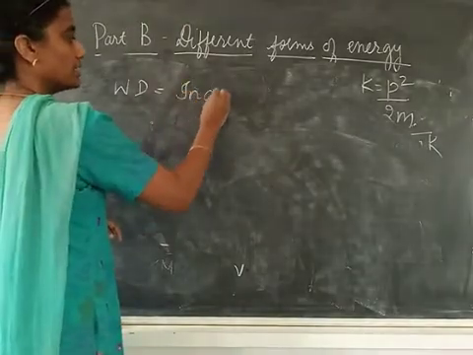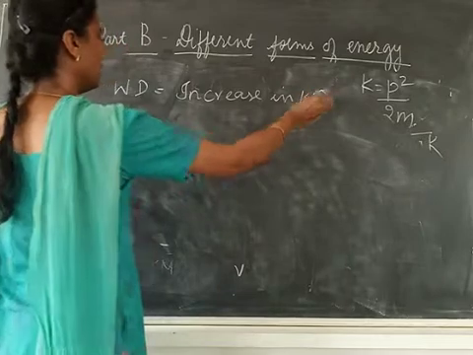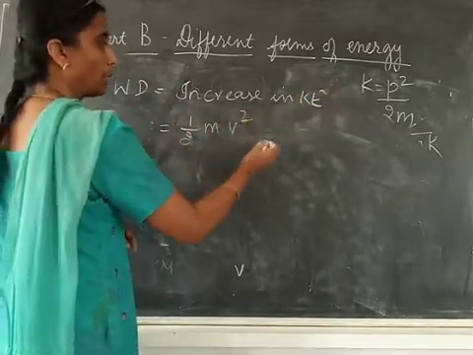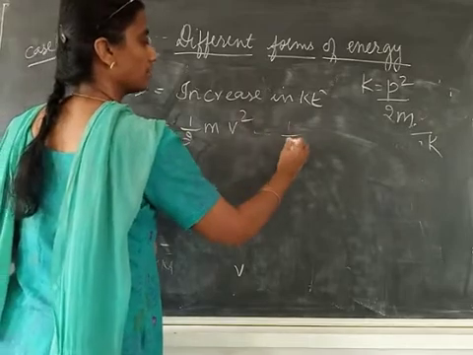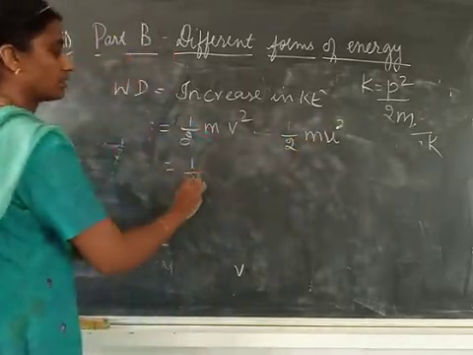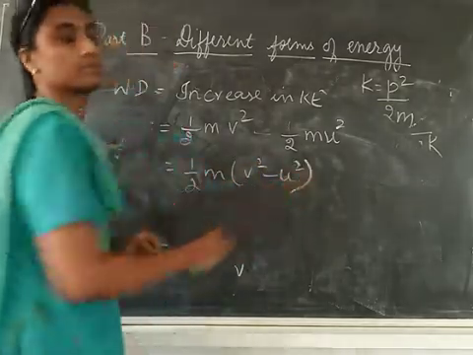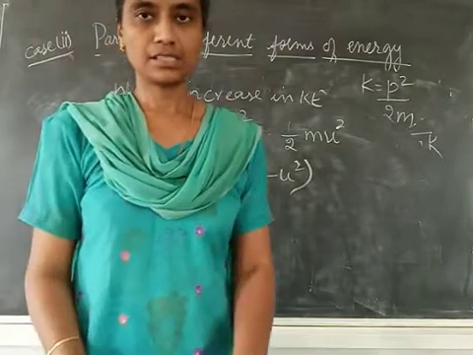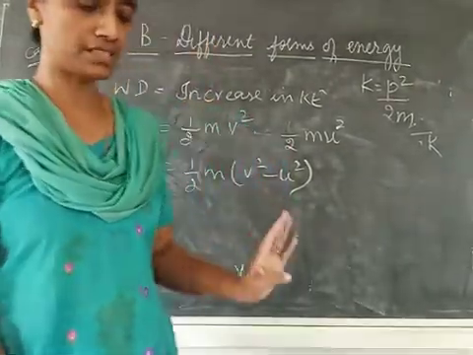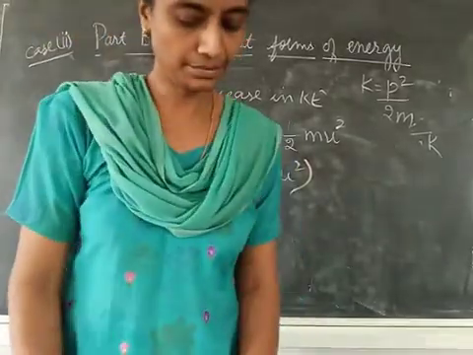So work done is equal to the increase in kinetic energy, that is half m v square minus half m u square, or half m is common, v square minus u square. Is it clear, children? This is the work energy theorem; just the statement and the expression is enough.